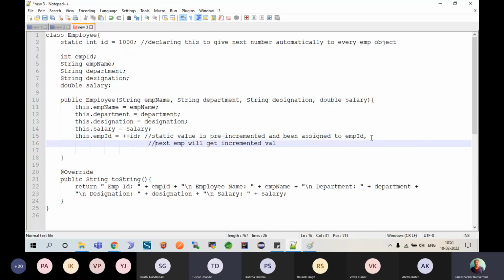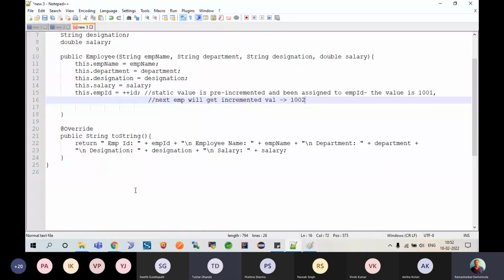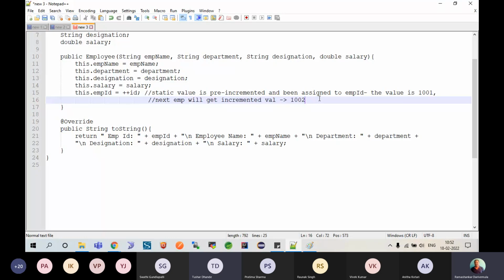This is how we make use of the static value, the pre-incremented value. For example, here the value is 1001, and the next incremented value will be 1002, something like that. That's what my expectation is here. That's why I have declared this as a static int ID. But the problem here is, the way you have drafted or designed this class is pretty much fine.